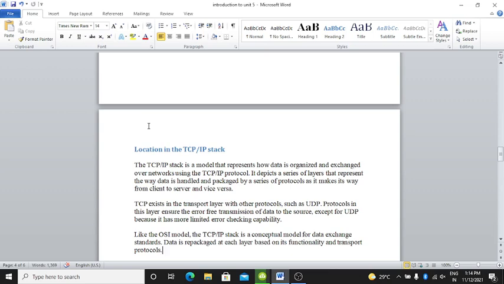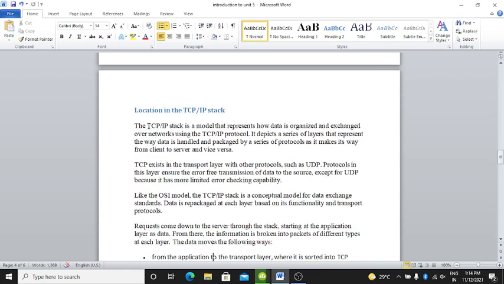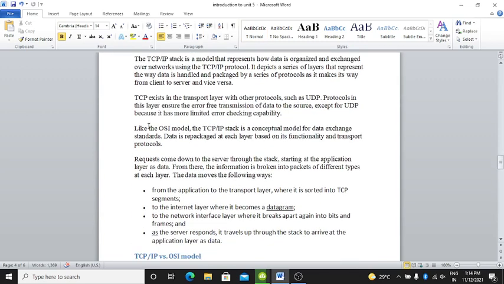Like the OSI model, the TCP/IP stack is a conceptual model for data exchange standards. Data is repackaged at each layer based on its functionality and transport protocol. Okay, requests come down to the server through the stack, starting at the application layer as data. From there, the information is broken into packets of different types at each layer.